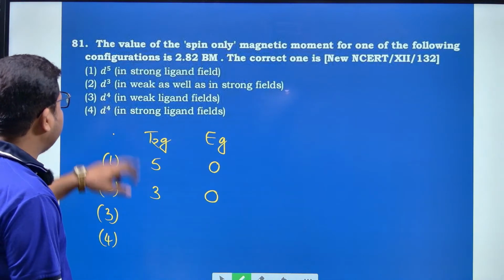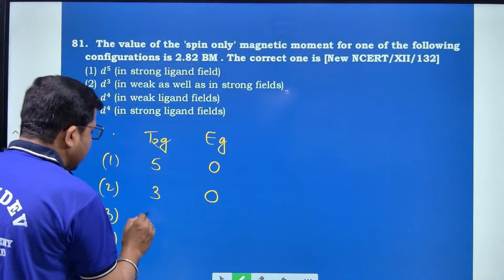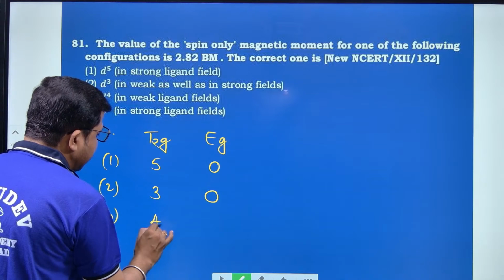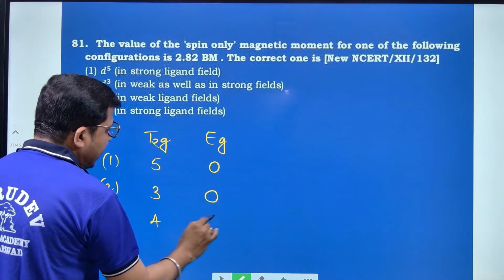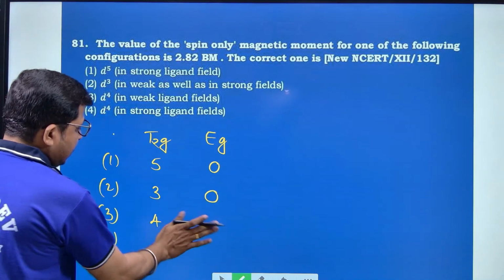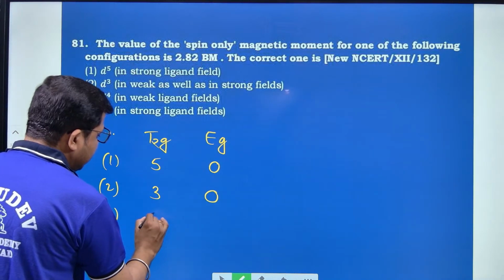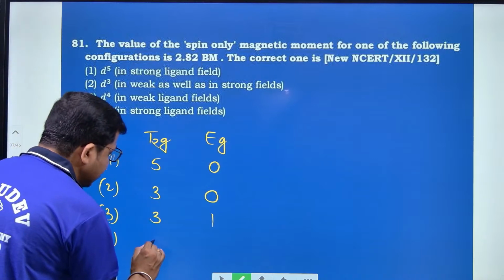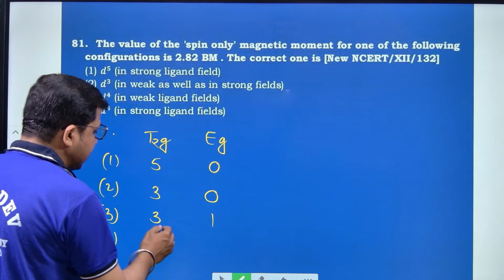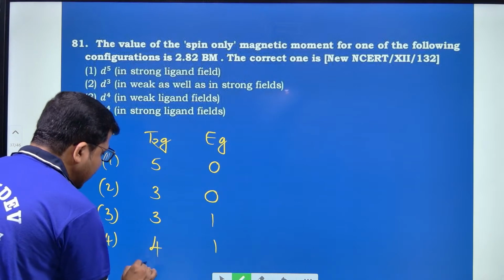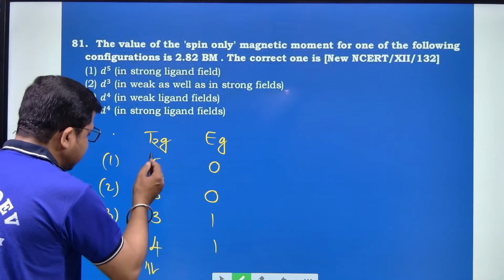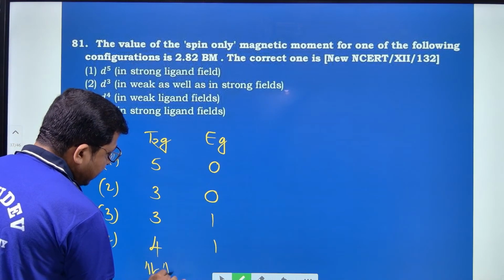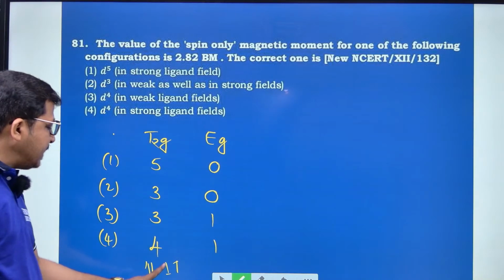And d4 in a weak ligand, what will happen here? All the 4 electrons are present, here 3 and here 1 configuration. And d4 for a strong ligand, all 4 electrons are present in the t2g, means here 3 orbitals are present: dxy, dyz, dxz.